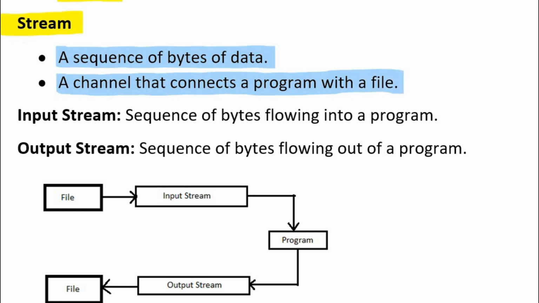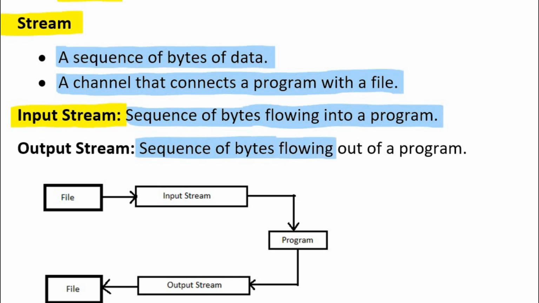When data flows from a file into a C program, that stream is called input stream. And when data flows out of the program and goes into the file that is stored on the computer, this type of flow is called output stream.